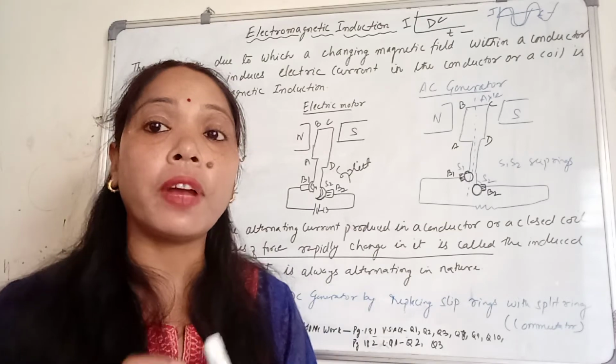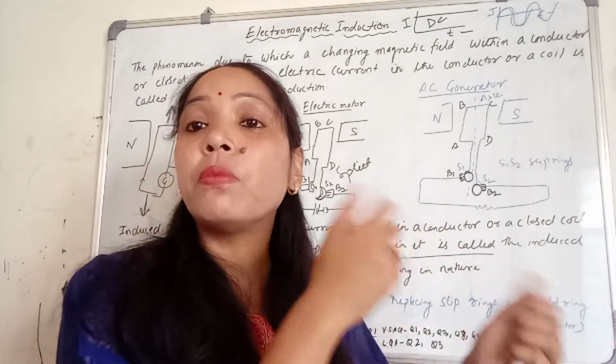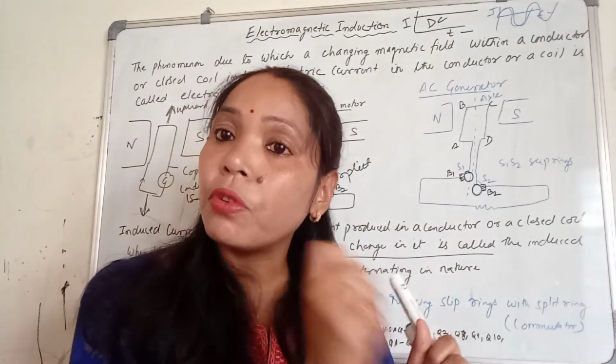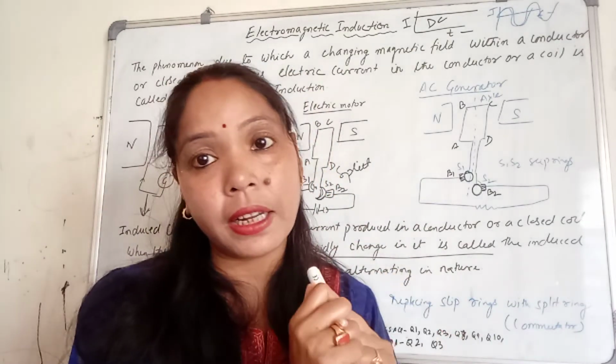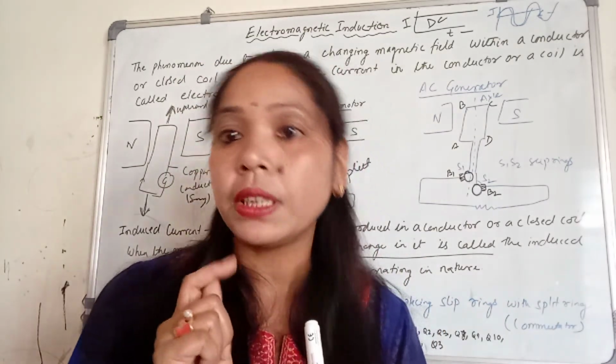So rotating means we are moving the coil inside the magnetic field. Since we are moving the coil inside the magnetic field, it means there will be an induced current.